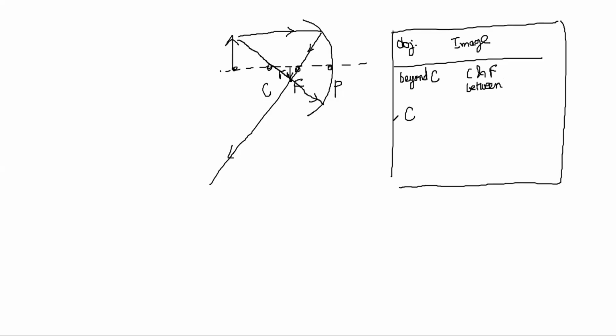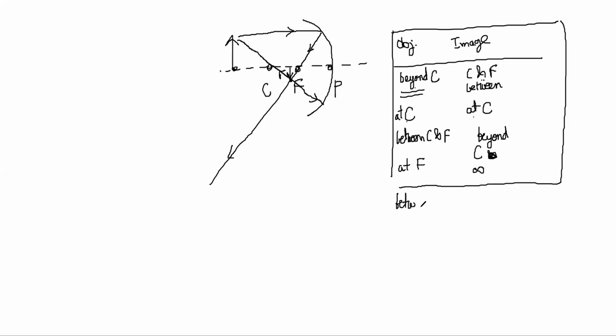There's also one where it is at C. At C, the image will be at C. Beyond C, it will be between C and F. I meant when the object is between C and F is the next case. Beyond C and F, the image will be beyond C, right? Then at F, the image will be at infinity.